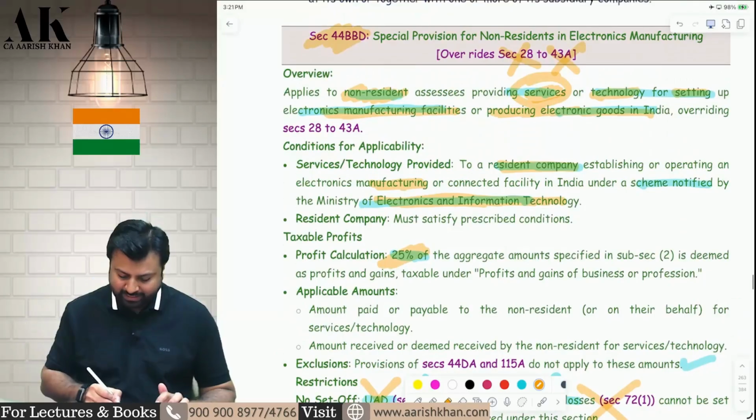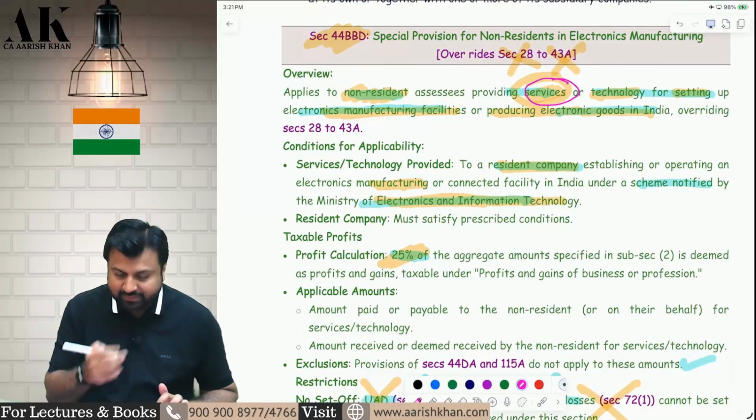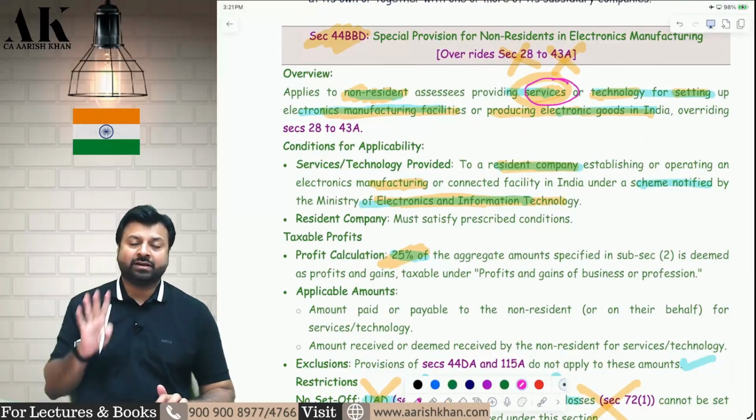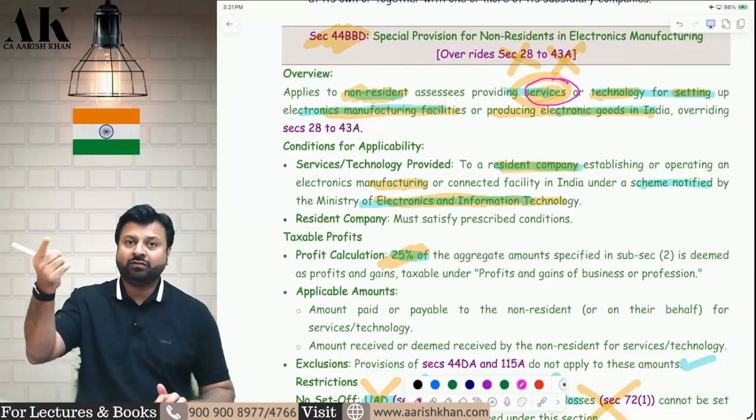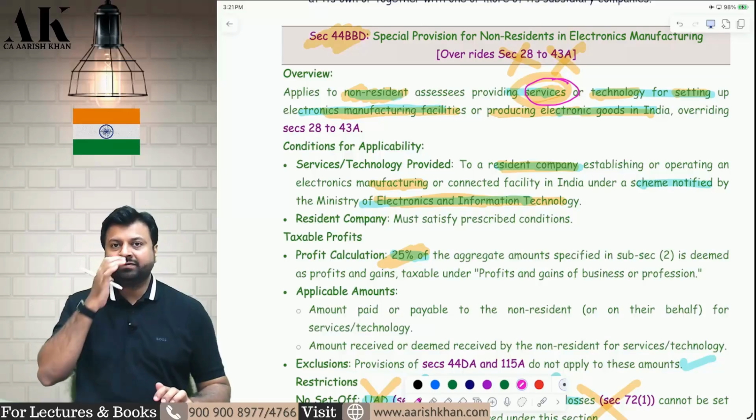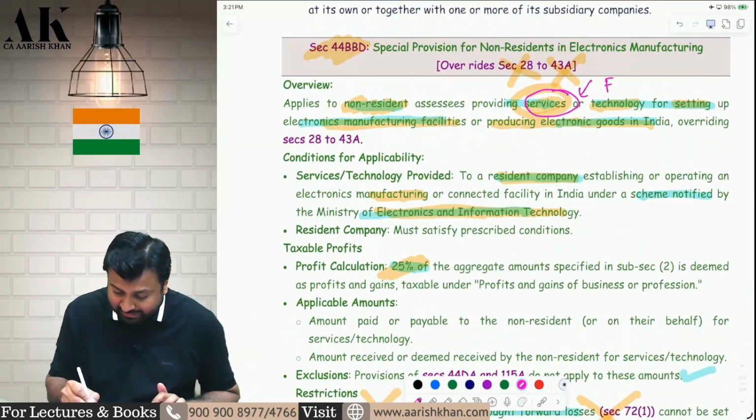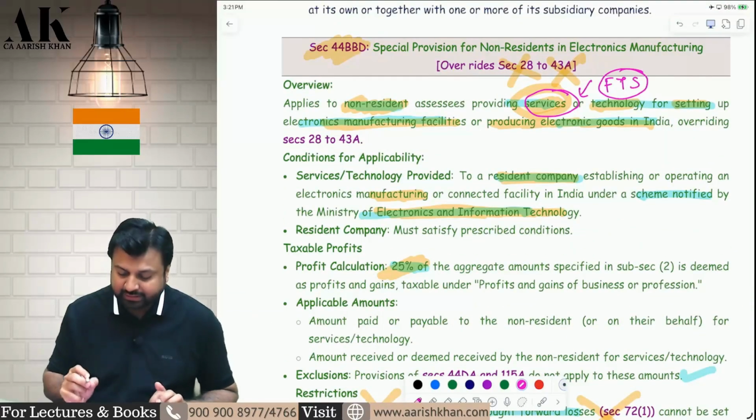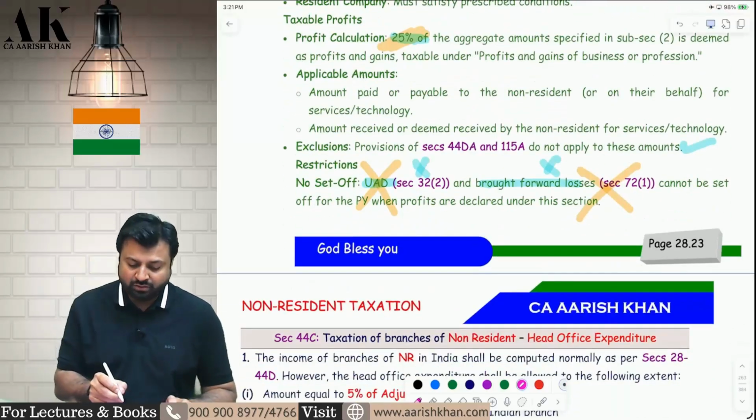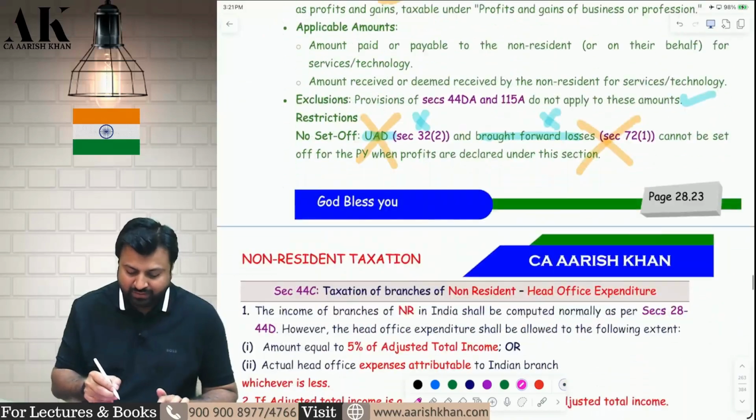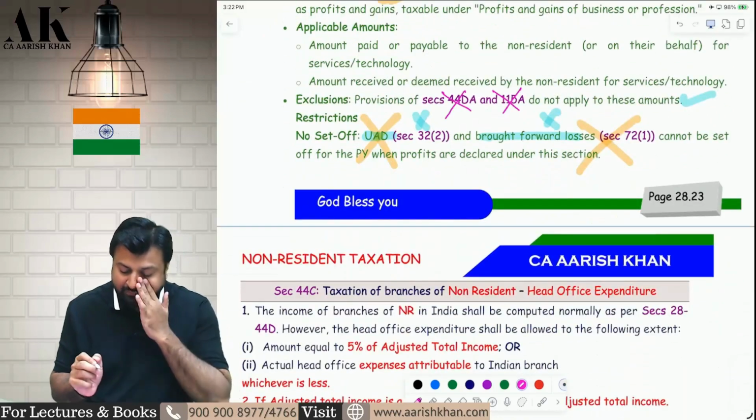Now, again a question is arising. What if the service they are providing is an FTS service? Just like 44BB, in 44BB also the same issue arose. What if the service which they are providing is not a normal service, but is in the nature of FTS? So here what it is said, even if it is an FTS service, then also it will come in this section only. It will not come in 44DA and 115A.